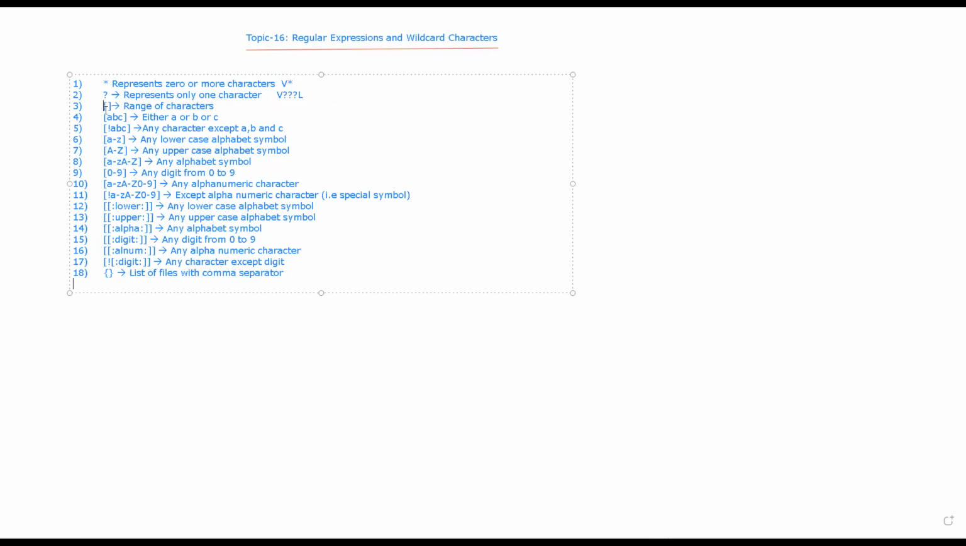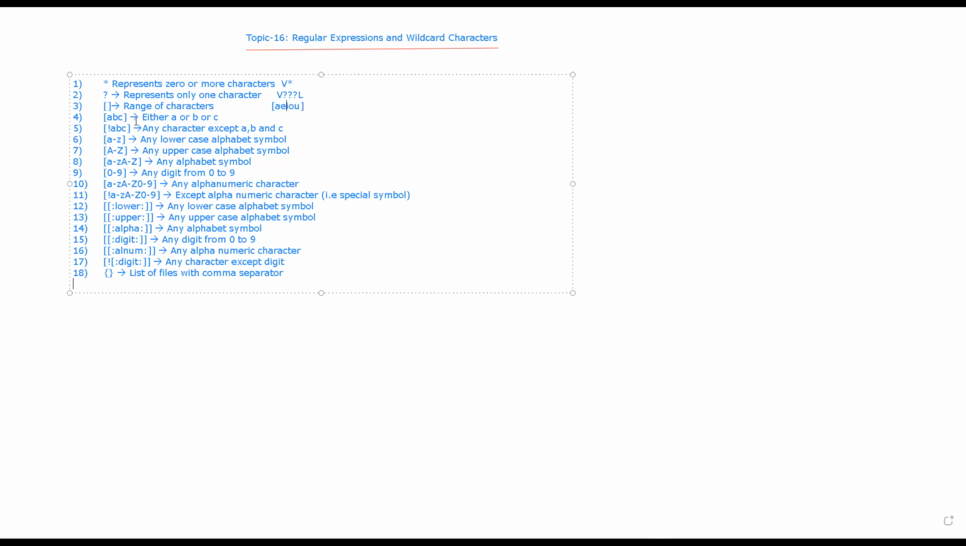And if you want to represent a range of characters, you can use the rectangular bracket. For example, if you want to represent ABC, or A, E, I, O, U, right? We know that these are the English vowels. So if you want to check if these vowels are present in any line, you can use these vowels in order to represent a range of characters, right?